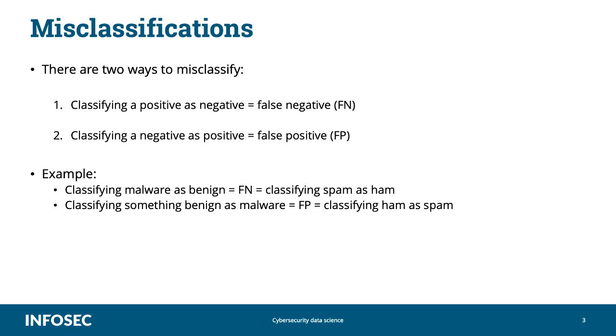To illustrate this, let's say that we are doing a malware versus benign classification. Malware is our positive, benign is our negative. So if I see a malware and I let it slip because I classify it as benign, that's a false negative. On the other hand, classifying a benign as malware would be a false positive. Similarly, if I am classifying spam versus ham, spam is positive, ham is negative, then if I miss a spam, that's a false negative. But if I incorrectly take your email and mark it as spam, that's a false positive.